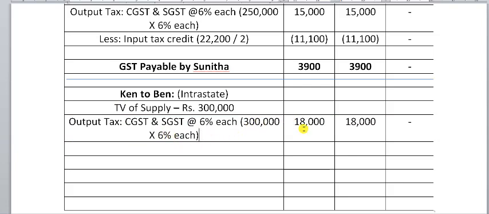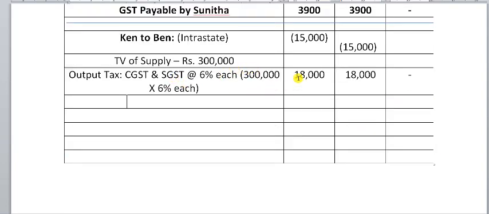So, 18,000 Ken has to pay as CGST and 18,000 as SGST. Will Ken pay full 18,000 to the government? Obviously no. He'll claim 15,000 each as input tax credit under various heads, and then he'll pay the remaining amount.